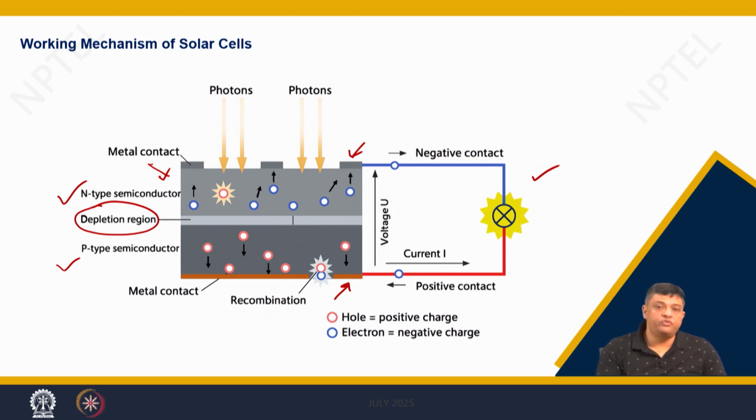So, you improve the absorption at the top layer itself, you provide more number of photons for the release of electrons and holes in the depletion layer, and hence you can increase the overall efficiencies of the solar cell.